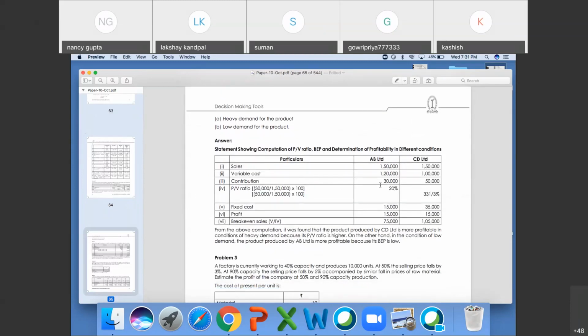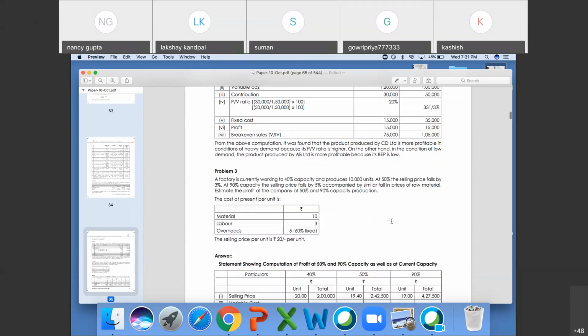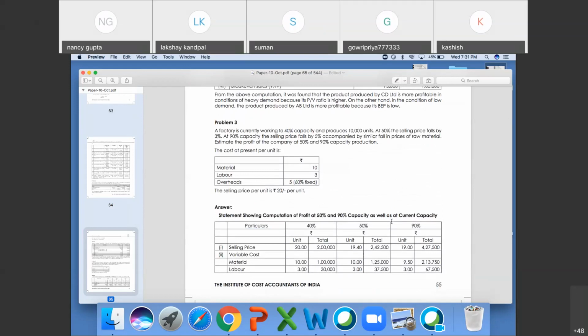Sales minus variable cost is contribution, 30,000. 30,000 divided by 1,50,000, that is sales. Contribution upon sales is 20%. Fixed cost is this, profit is this. Break even is what? Fixed cost upon PV ratio, that is 15,000 divided by 20%. This will be 75,000. Fine. You can do this. Moving towards the third question.